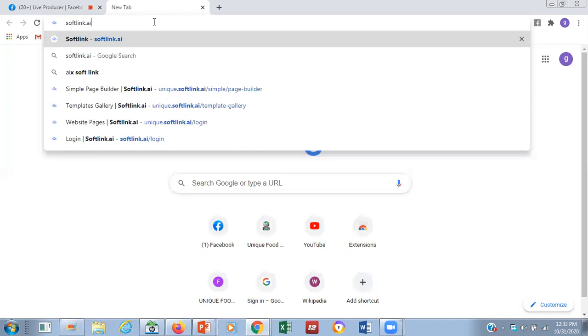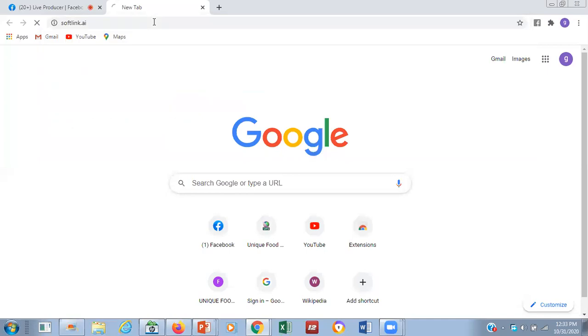So let's go to softlink.ai and see how to create it. For those that are watching us through their phone and you have your laptop close to you, you can actually put it online now so that you can create something, because this is a pure practical class, so that you'll be able to practice something also today. So you log on to softlink.ai. That is the site. Now, when you get to the site, you need to create an account. You need to create an account for you to run it.